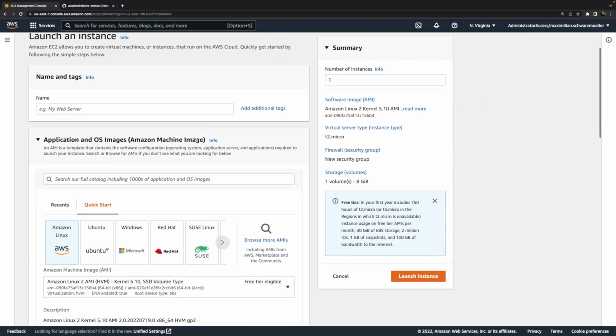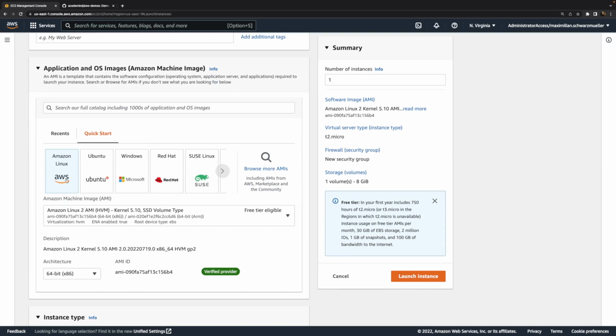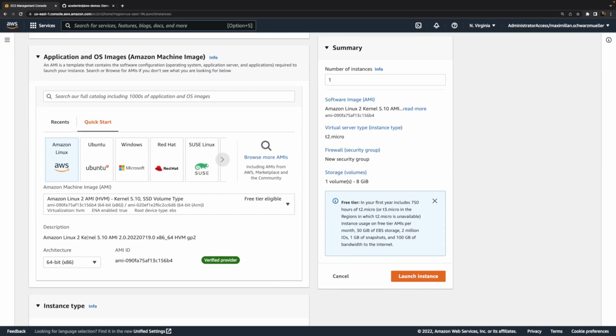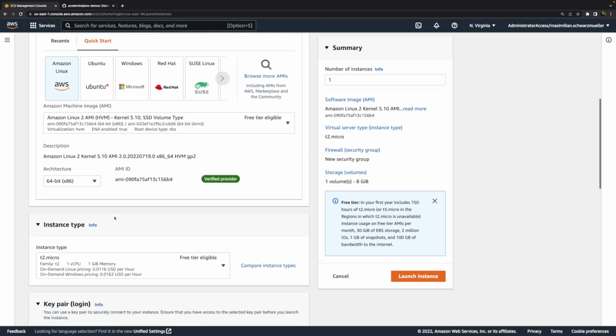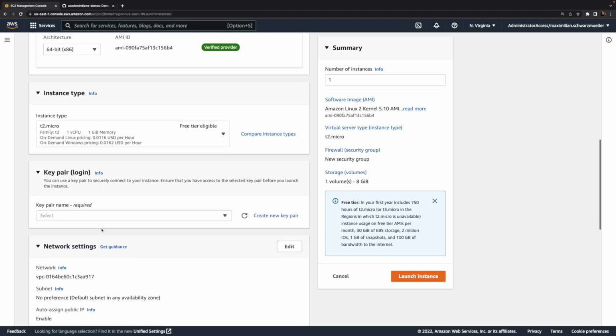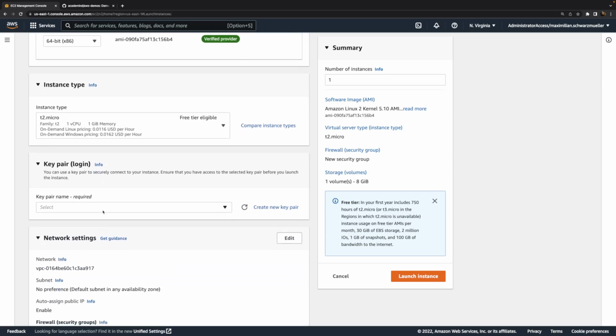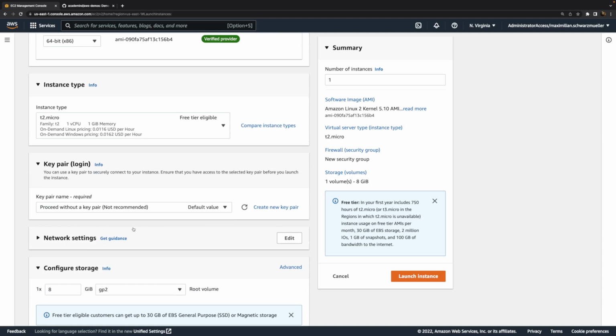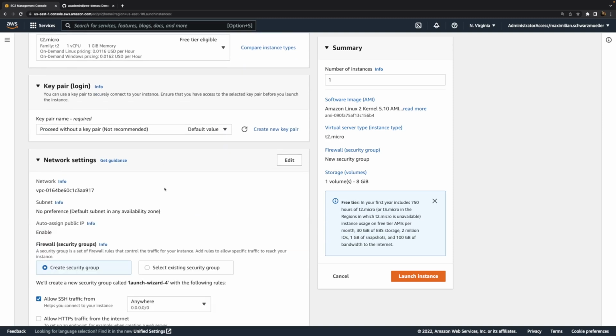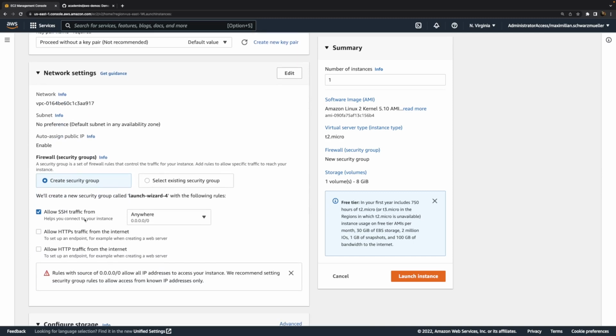And this new instance here will use the default AMI based on Amazon Linux. So no custom AMI, even though I have a video where I show how you could create one, but here I'll use a default one. I'll choose T2 Micro to make sure that we're in the free tier. Choose no key pair because I won't connect with a local SSH client. Instead, I will connect with help of EC2 Instance Connect.